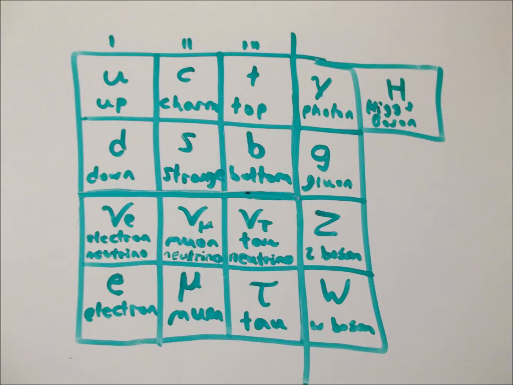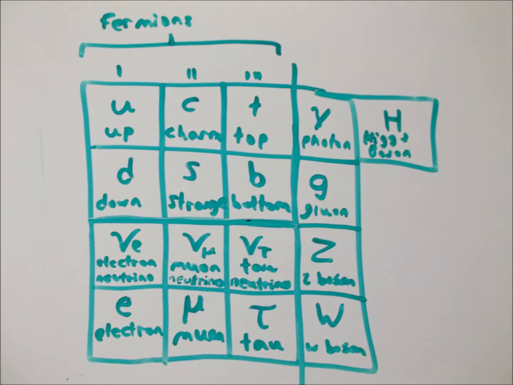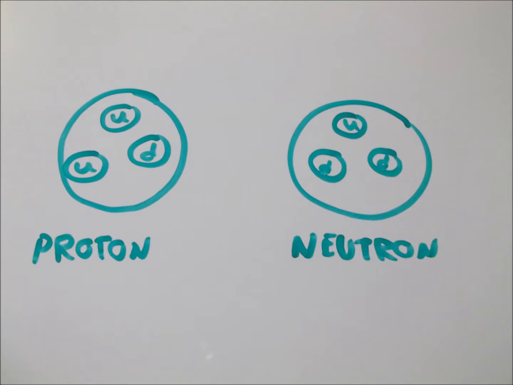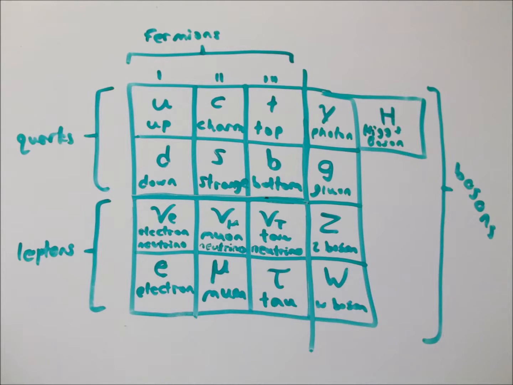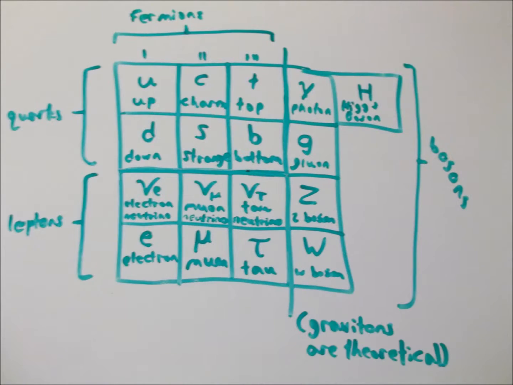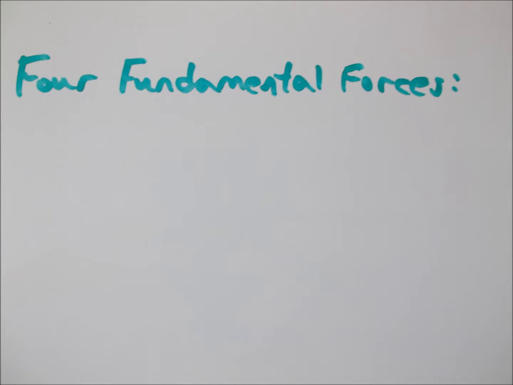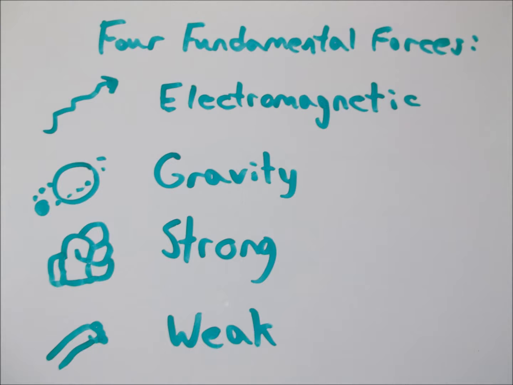At the heart of particle physics is this chart of fundamental particles. These 17 little bits of stuff govern everything that occurs in the universe and are split into 2 categories. One of these is the fermions, which contain quarks, the quantum particles inside protons and neutrons, and electrons and neutrinos, and bosons, which are particles that govern forces like photons for the electromagnetic force, and gravitons for gravity. Now is where the fundamental forces, electromagnetic, gravity, strong, and weak, come into play. I'd like to explain those in detail, but we need to move on.